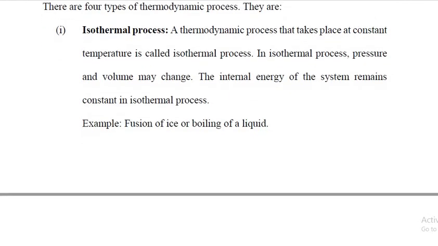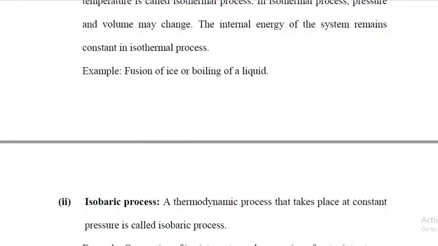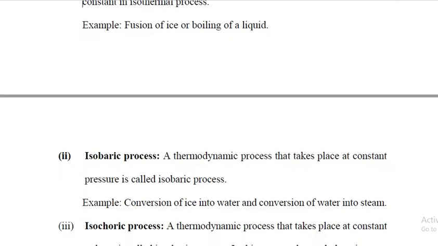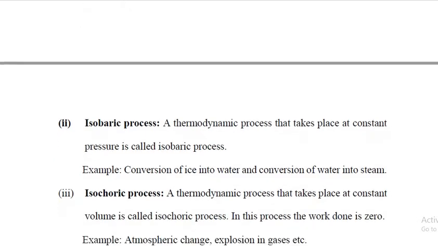The next process is isobaric process. What's the meaning of baric? It is pressure. So a thermodynamic process that takes place at constant pressure is called isobaric process. For example, conversion of ice into water and the conversion of water into steam. Next, isochoric process.